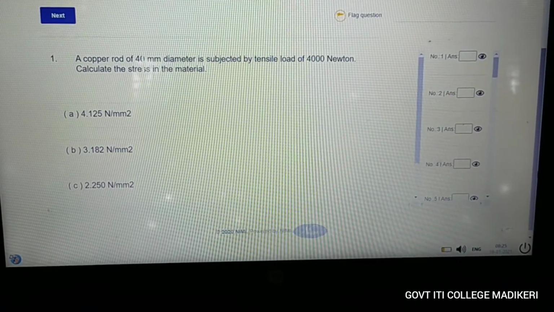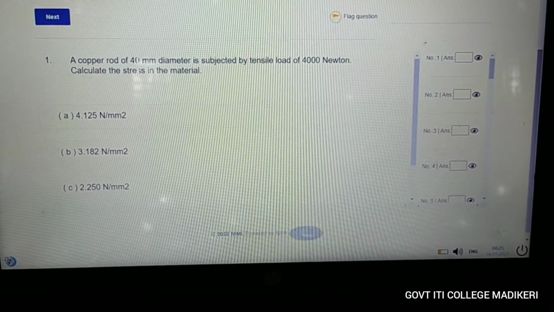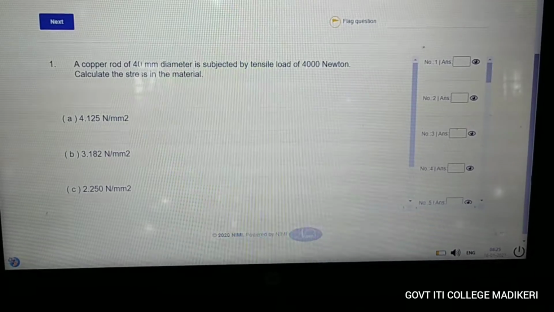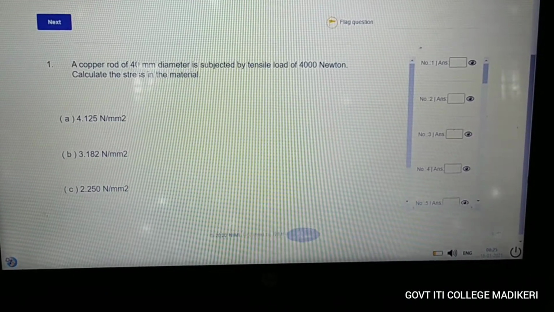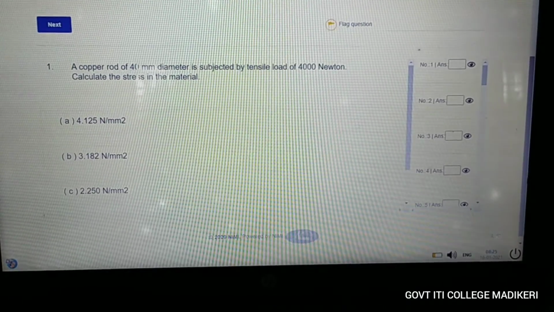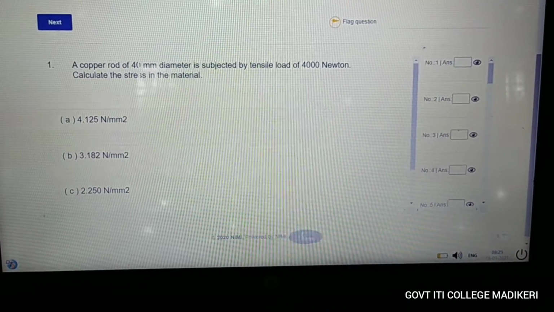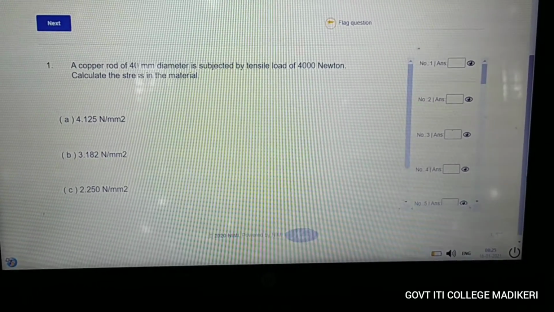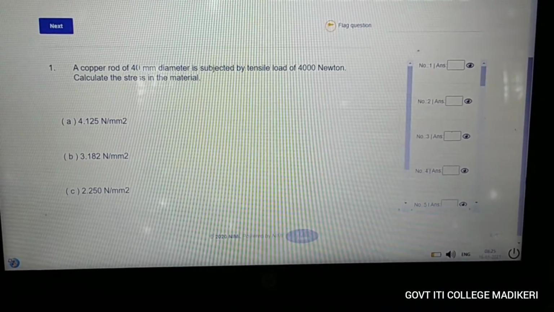In the first question, if you see, a copper rod of 40 mm diameter is subjected to a tensile load of 4000 Newton. Calculate the stress in the material. Below that, there are three options given. You can just see there, A, B and C.